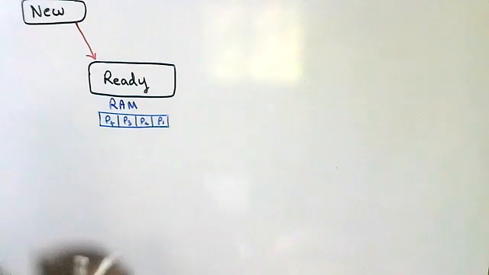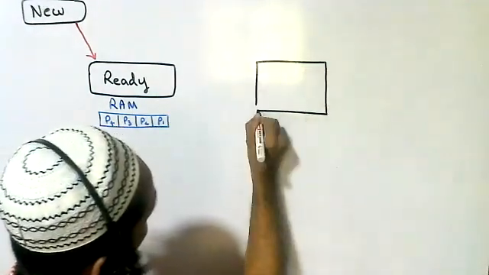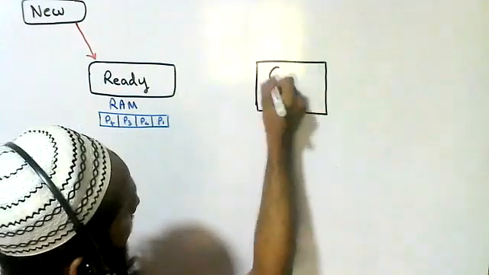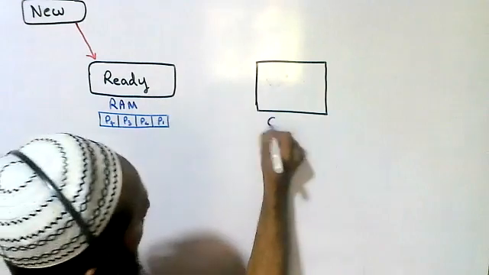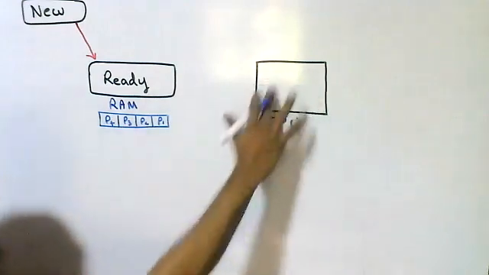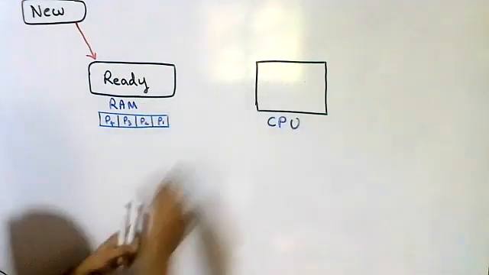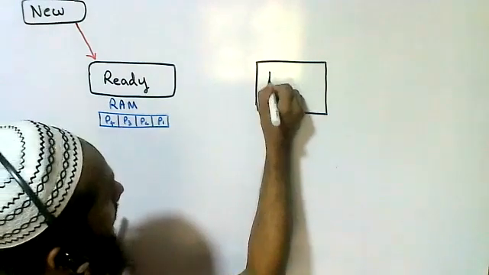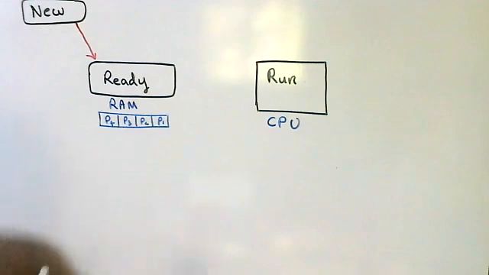because they need to go to the CPU, but the CPU can't simultaneously run many processes. Only one process can run at a time. So this is called the running state.